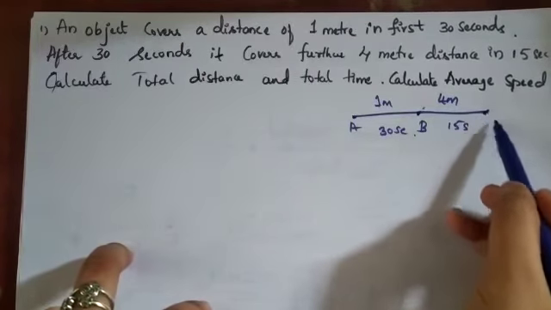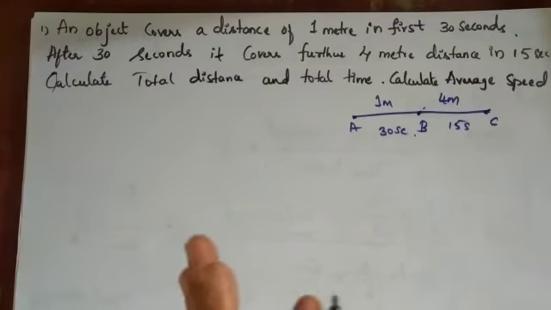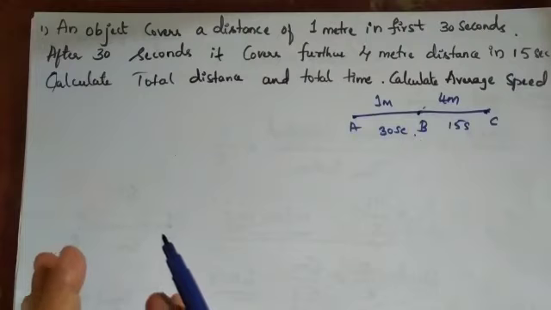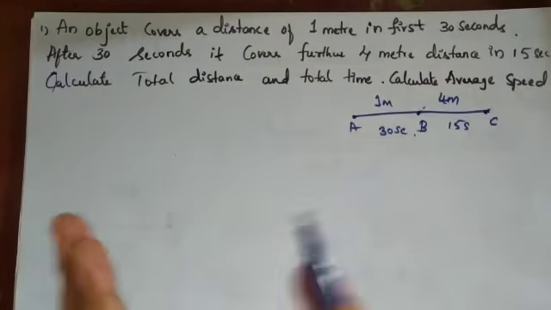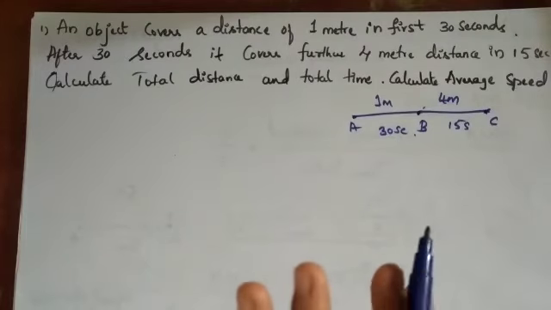See, it changes, isn't it? In 30 seconds it travels only 1 meter, but in the next 15 seconds it travels 4 meters. Here you can see it is non-uniform motion. From A to B, some distance and some time has been taken. In the next B to C, some distance and some time is taken. So you can define this as non-uniform motion.